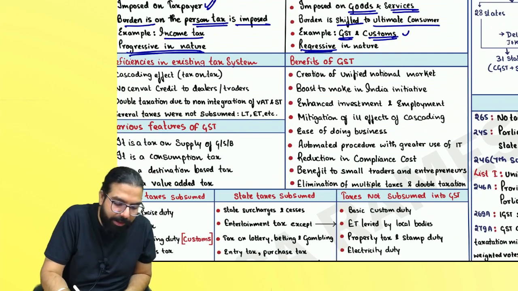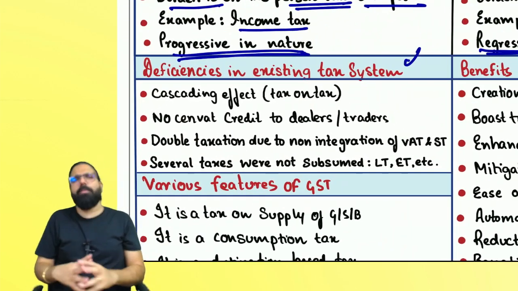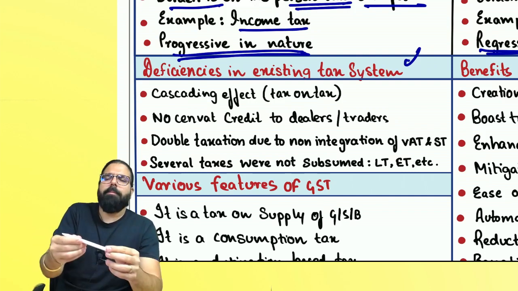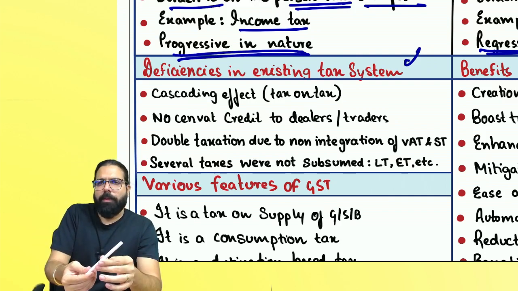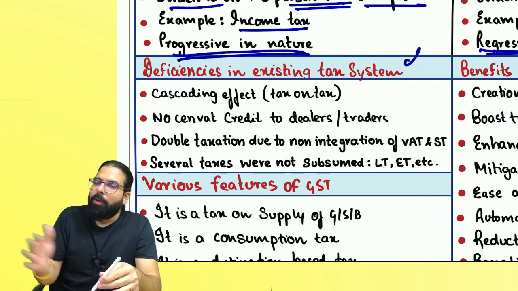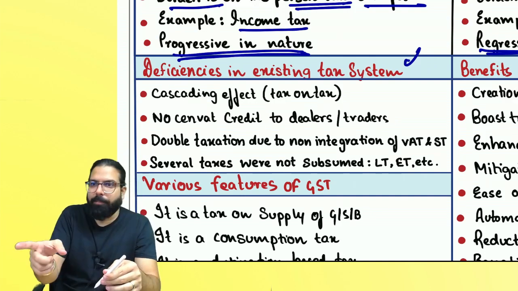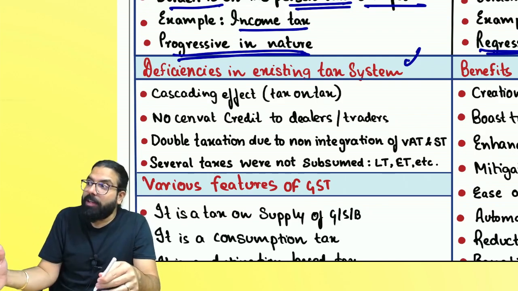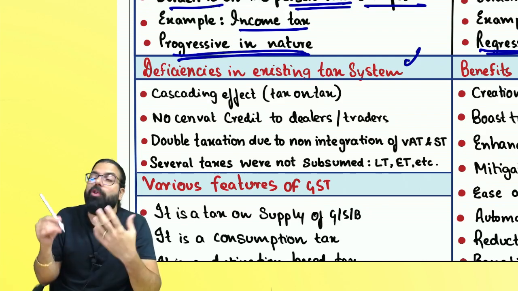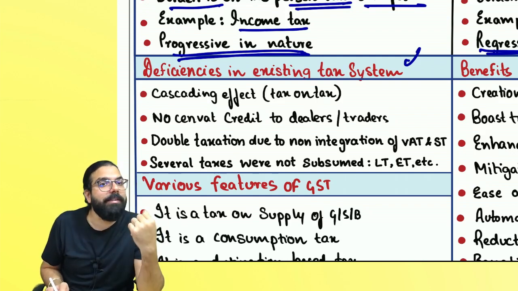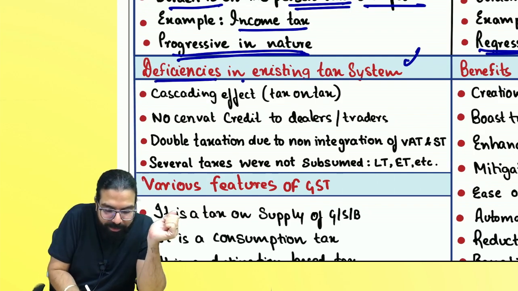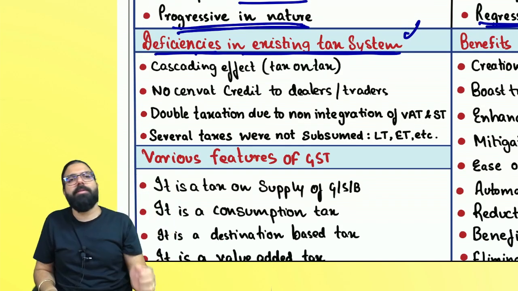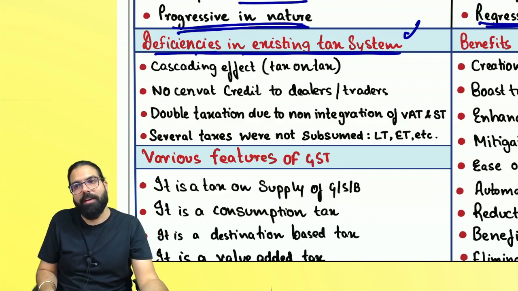Now, the next one over here is deficiencies in the existing tax system. Tell me one thing. If I say my Apple Pencil has some problem, I'll buy a new one. Whenever something new comes, the old one had some problem. So when GST came in, the old one definitely had some problem. What were the problems in the earlier tax system because of which GST came in? Deficiencies in the existing tax system.